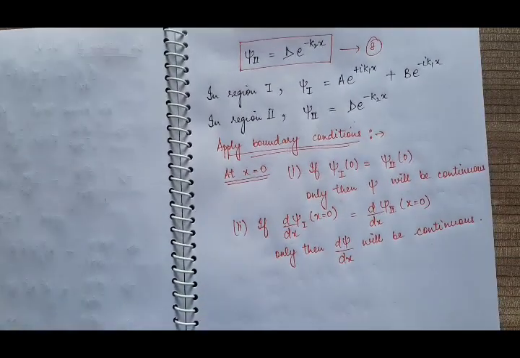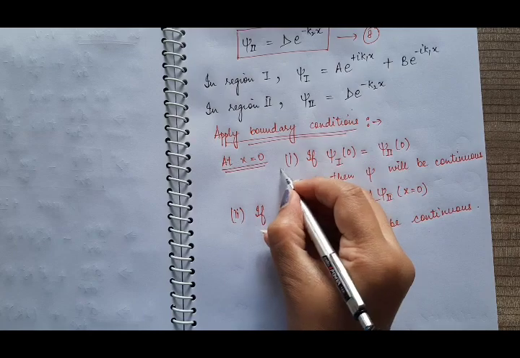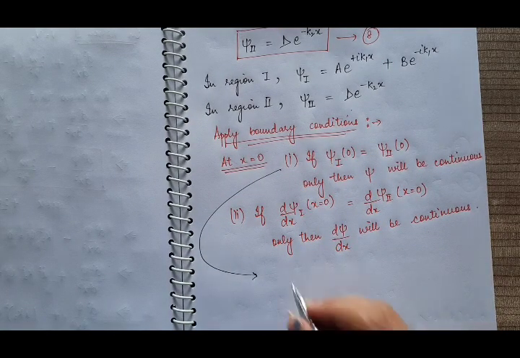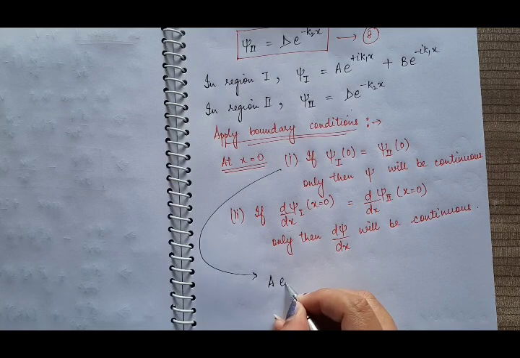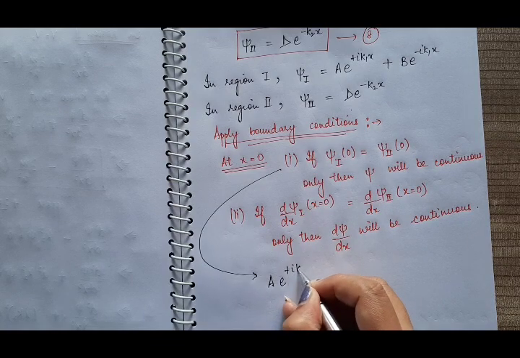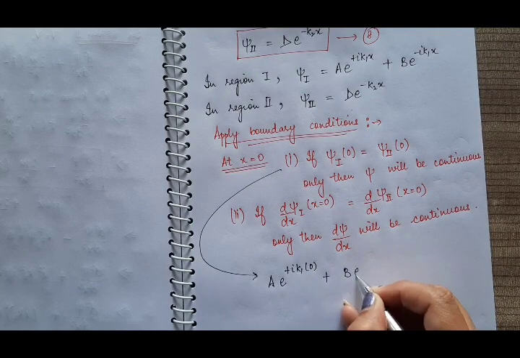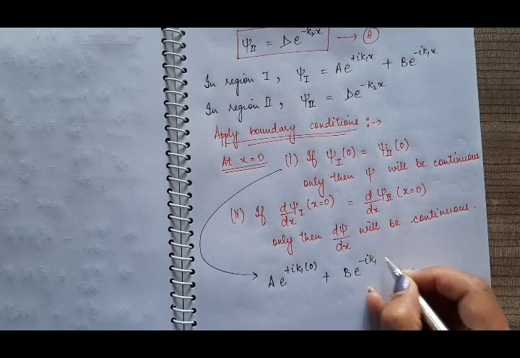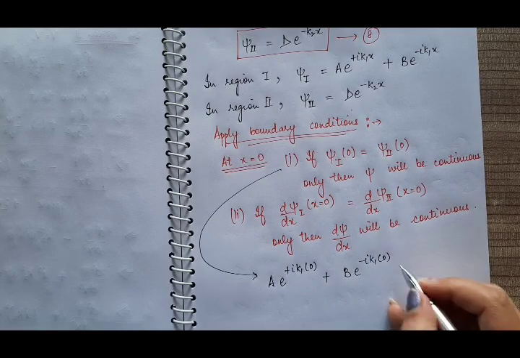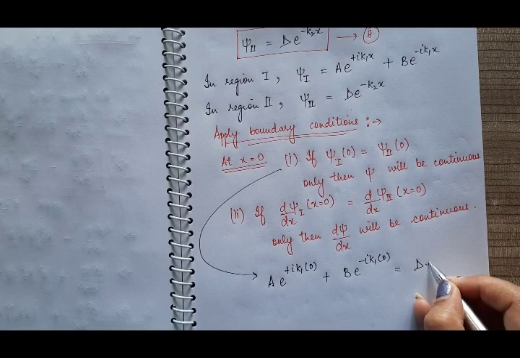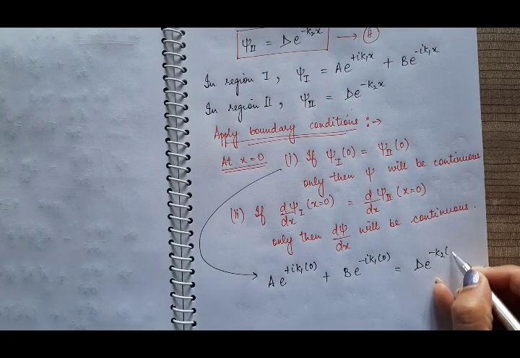So according to the first boundary condition, we have, what is the value of psi 1? It is a e raised to power plus iota k1, value of x is 0, plus b e raised to power minus iota k1, value of x is 0. It is equal to the value of psi 2, that is d e raised to power minus k2, value of x is 0.